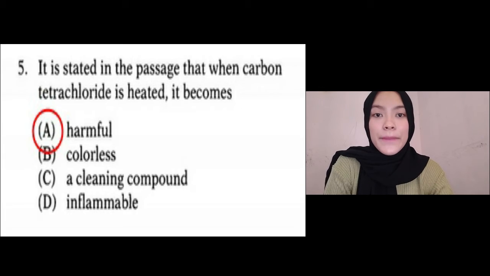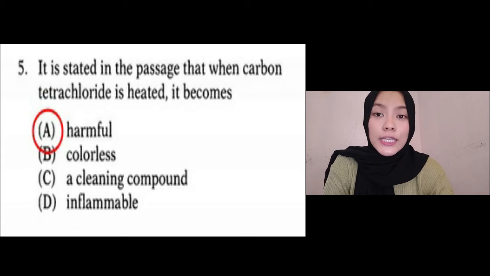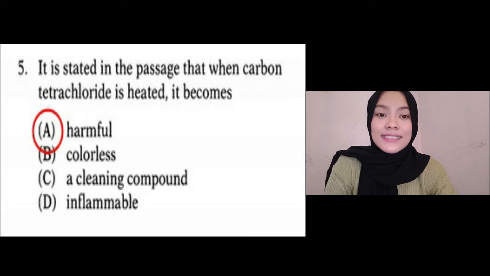It states in the passage that when carbon tetrachloride is heated, it becomes A, harmful. Look at the 6th line of the paragraph. It mentions that when heated, it changes into a poisonous gas that can cause severe illness and even death if it's inhaled.